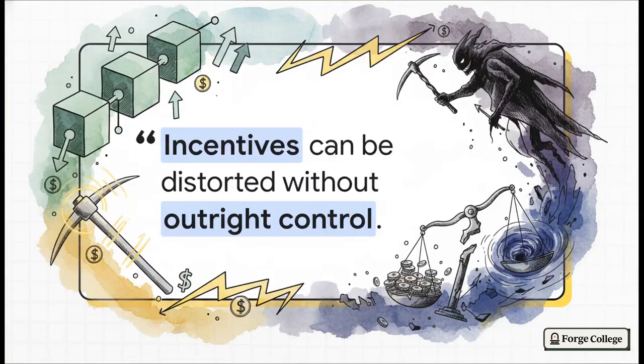So, the crucial point is captured perfectly right here. Incentives can be distorted without outright control. You see, Nakamoto Consensus fundamentally assumes miners will behave honestly simply because it's the most profitable thing to do. But selfish mining throws a wrench in that. It proves that bad economic incentives can erode the network's safety just as effectively as brute computational force. It's actually a psychological and economic attack, not just a cryptographic one.